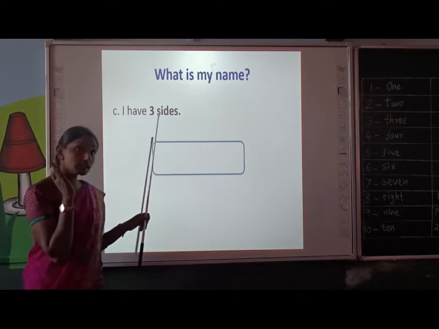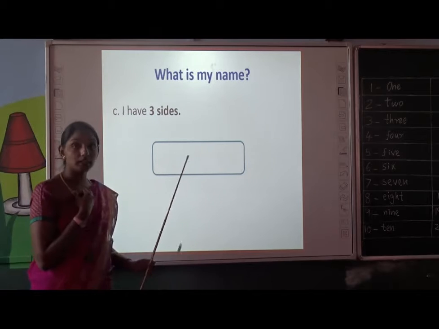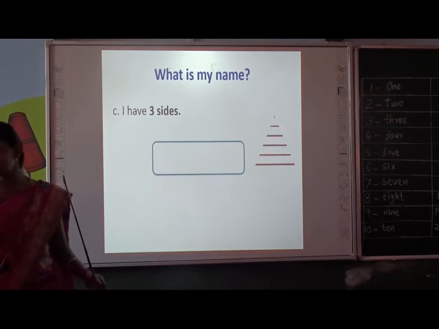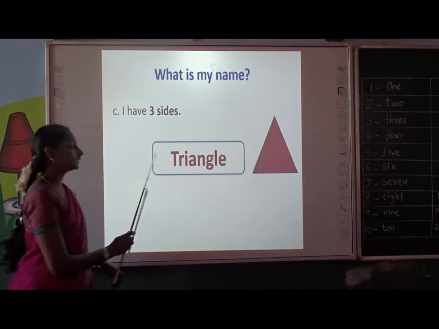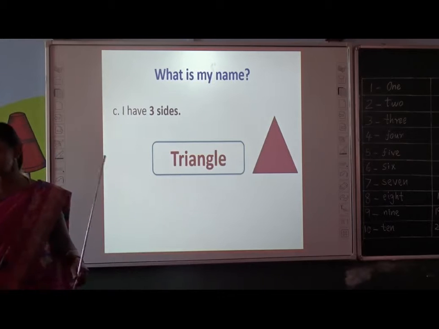I have 3 sides. What is my name? Can you guess my name? Yes. Very good. You are correct. My name is Triangle. T-R-I-A-N-G-L-E. Very nice, children. Super.